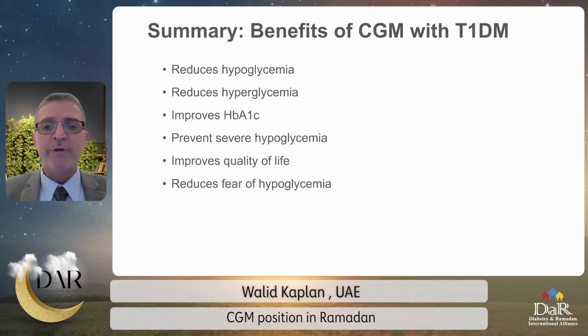And in summary, if we need to put the CGM benefit in type 1 diabetes in Ramadan and outside Ramadan, now we know that CGM reduces hypoglycemia, reduces hyperglycemia, improves HbA1c, prevents severe hypoglycemia even during Ramadan, improves the quality of life, and reduces the fear of hypoglycemia.